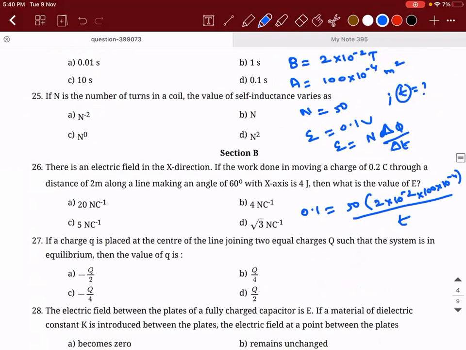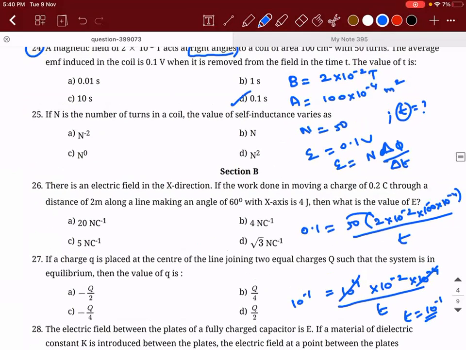This is what we need to find. So 100 into 100, so this is 10 power 4 into 10 power minus 2 into 10 power minus 4, divided by t is equal to 10 power minus 1. This and this will get cancelled. So t will be equal to 10 power minus 1. That is 0.1 seconds. Let me check if this is the answer. 24. The option is D, correct.